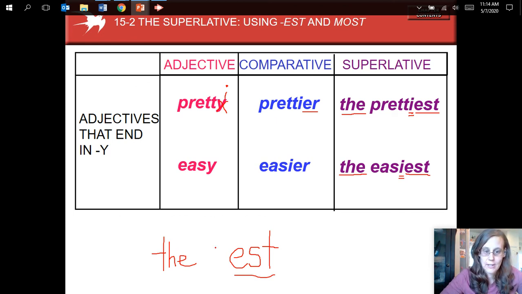Just like comparative, is it only ER? Like, she is prettier than my mother. Remember, we need than with our comparatives. Easier than. Oof, writing with the mouse is hard. Okay, so from here, you are going to practice this with some additional activities.